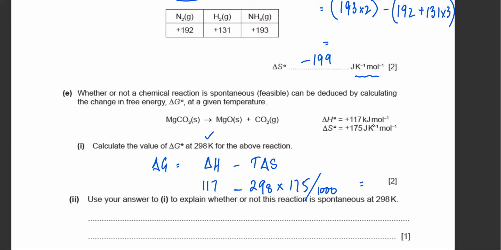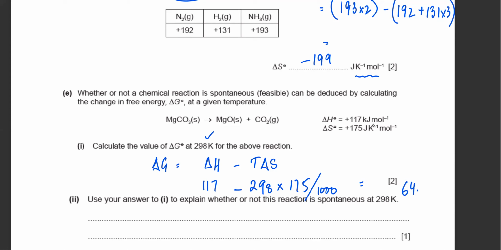So what are we getting for this? Sir, 64.85.